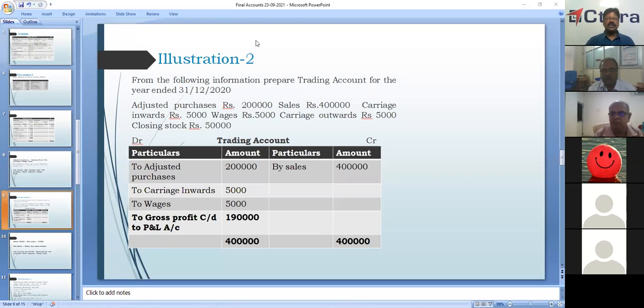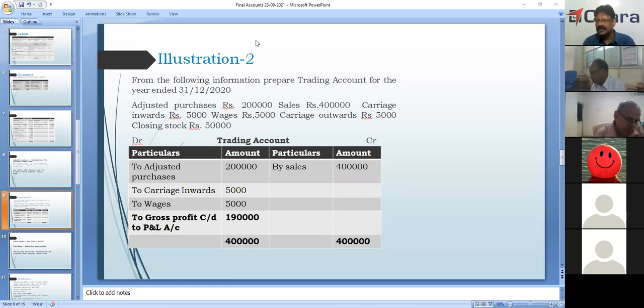What is the main criteria of differentiating direct and indirect expenses? Okay, Akash. As I told you earlier, any expenses directly attributed to production, manufacturing, or buying are called direct expenses.